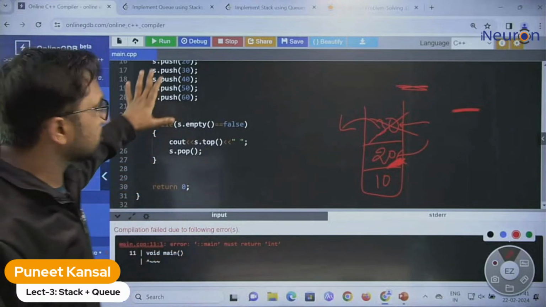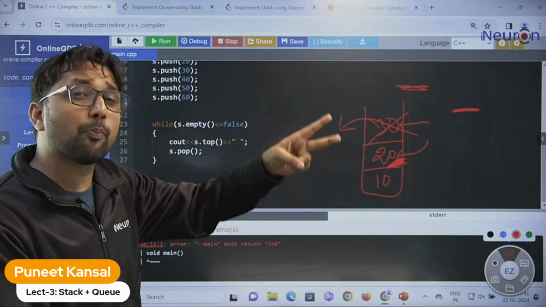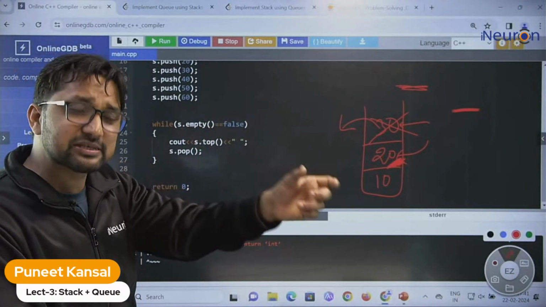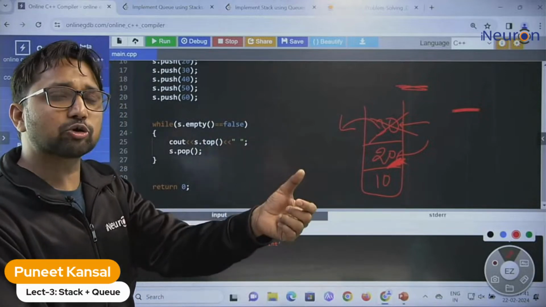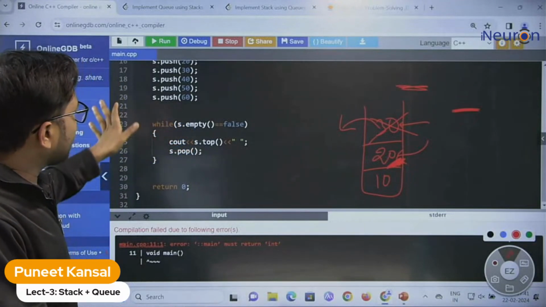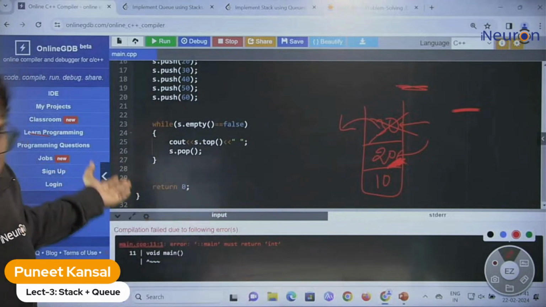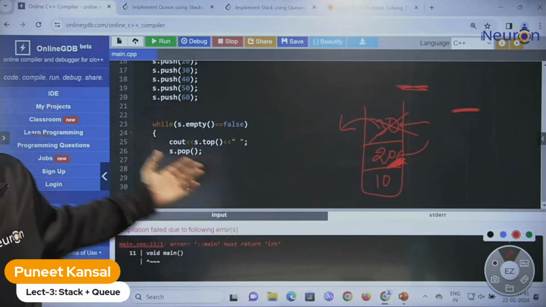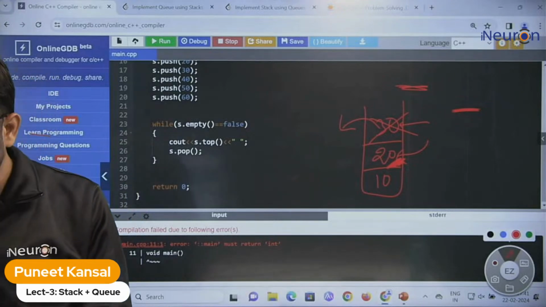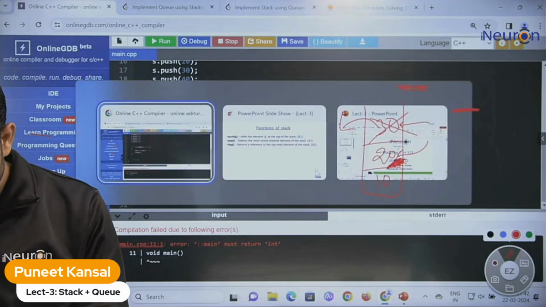Okay, fine. Now we have seen the important functions in stack. So what are the important functions? Push, pop, top. The difference between top and pop was important. Top is accessing the top element. Pop is deleting the top element but returning nothing. Empty function also you have seen. We have also tried the size function and the empty function. Now let's solve one problem. Let me go back to my PPT and solve some problem related to stack.